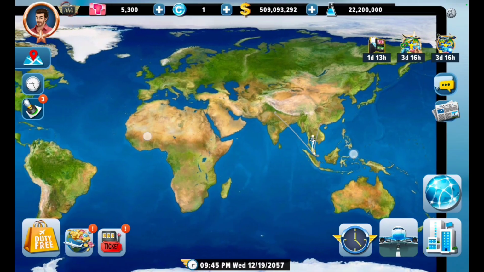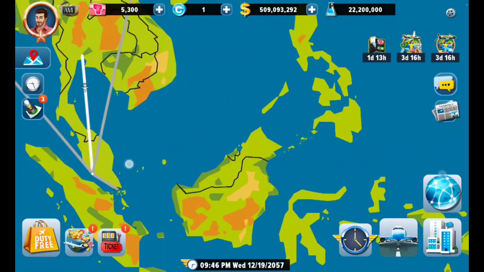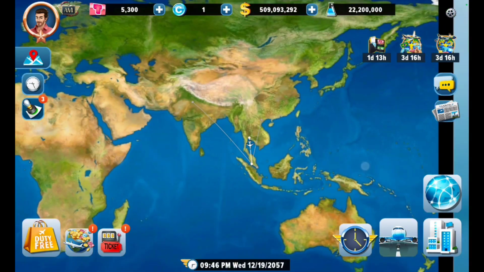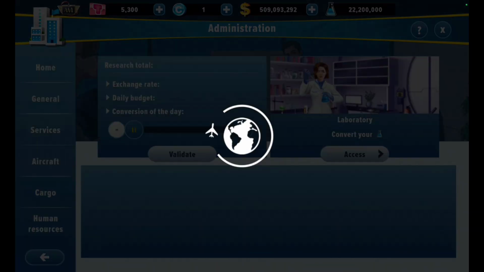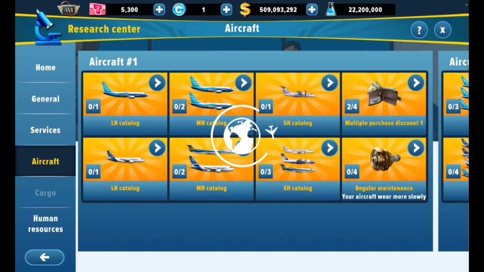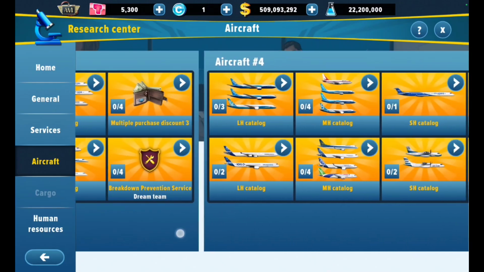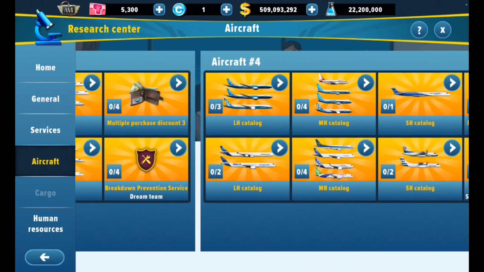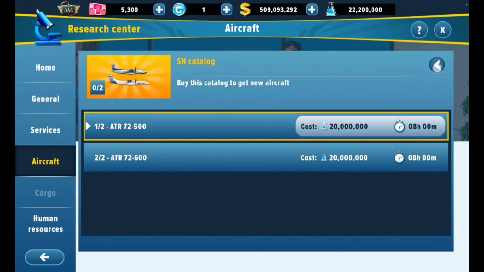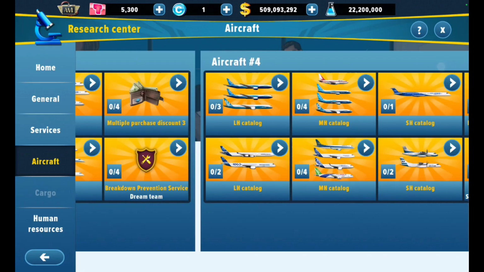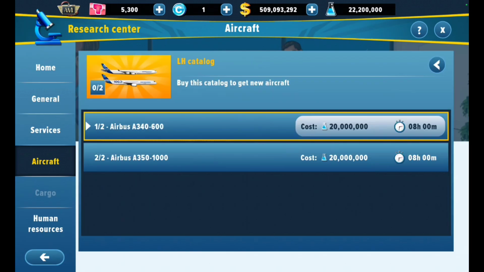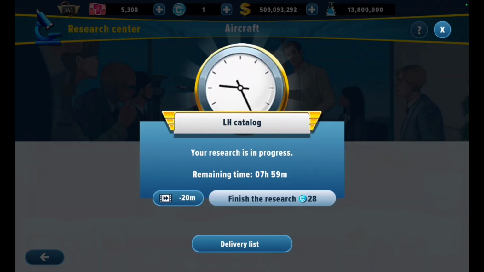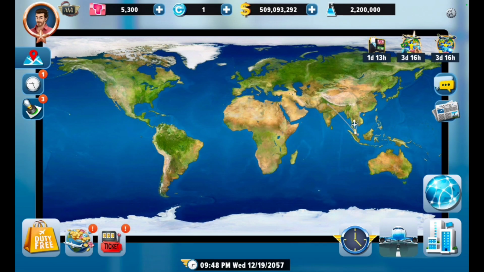Those are all aircraft used up. So maybe we'll order some more in the near future. But for now, I'm going to get the research going to get some more aircraft into our fleet, because that is a huge necessity. It's all going to take 8 hours. So yeah, then we're going to work towards getting the A350-1000 done. But anyway, that's this video.